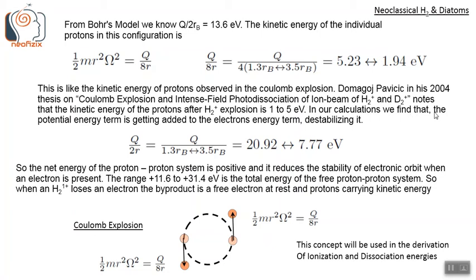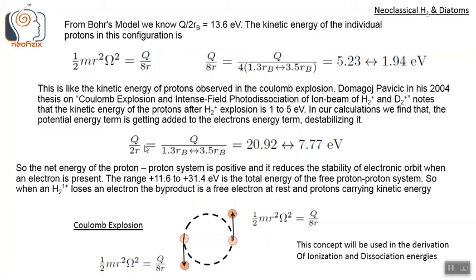So in our calculations, we find that the potential energy term is getting added to the electron's energy term and destabilizing it. Whatever rotational energy the proton had possessed will go off with the proton as its kinetic energy during the explosion.